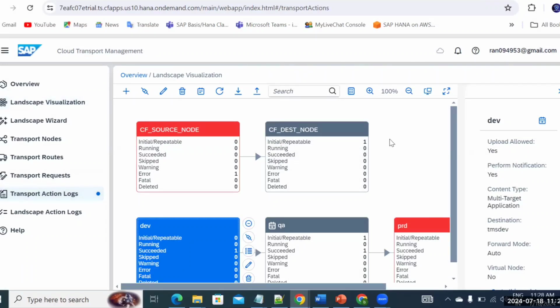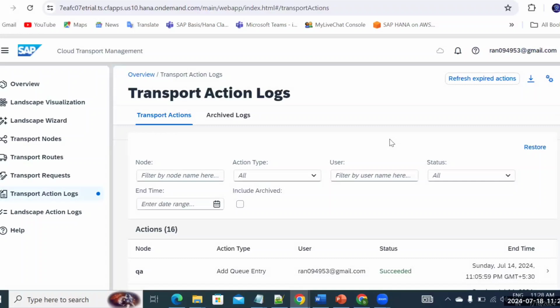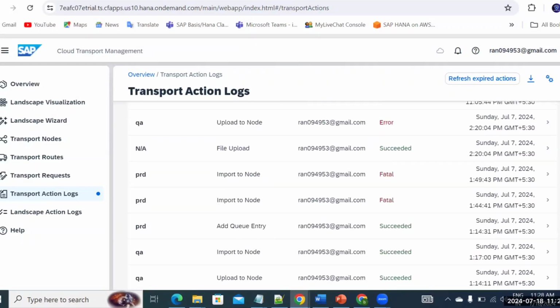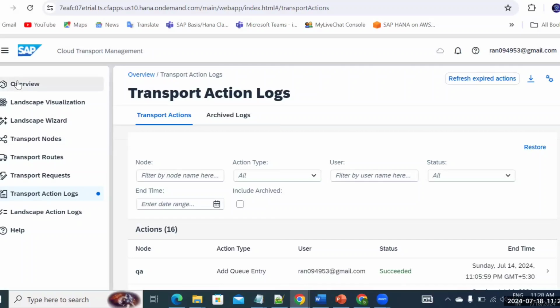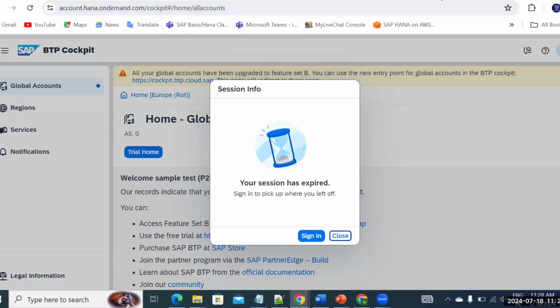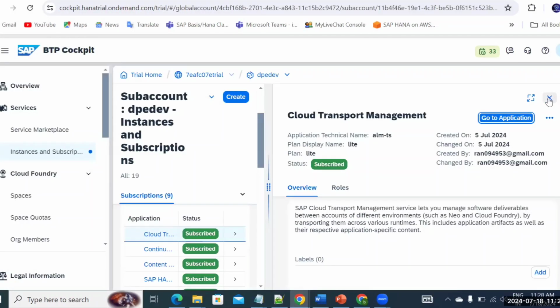And transport has multiple scenarios, like you have your HANA XS classic delivery units, also your MTA, which is for multi-target application. On top of that, you also have the CPI related things. So you should know, and you can see that we have imported some of the transport requests. So similar things you'll explore if you're part of the training, of course. Okay, so this is one of the cases for your cloud transport management.